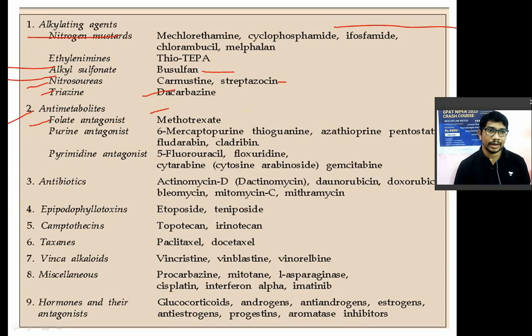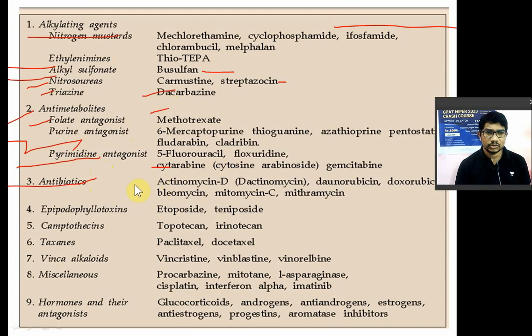Then purine antagonists: 6-mercaptopurine, thioguanine, azathioprine, pentostatin, fludarabine and cladribine. Now pyrimidine antagonists: 5-fluorouracil, floxuridine, cytarabine. Cytarabine is known as cytosine arabinoside. Then gemcitabine.